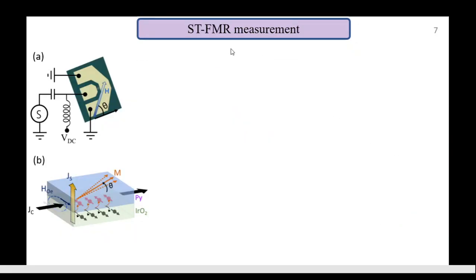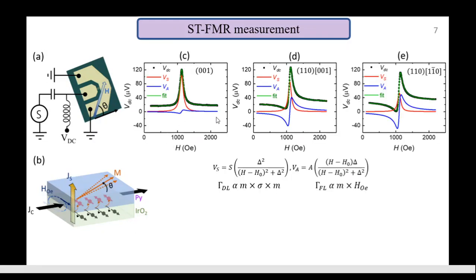We have performed standard ST-FMR, spin torque ferromagnetic resonance, measurement to quantify spin orbit torques. In brief, a microwave current is passed in the system and DC voltage is measured in the presence of an external magnetic field. A radio frequency current produces spin torque on the magnet, which undergoes small oscillation. This oscillating resistance in the magnet with oscillating current produces a DC voltage spectrum. Here you can compare the DC voltage spectrum for 001 and two different directions of the 110 plane.